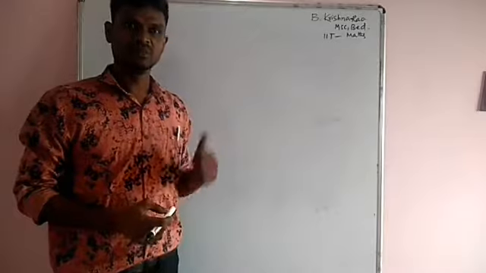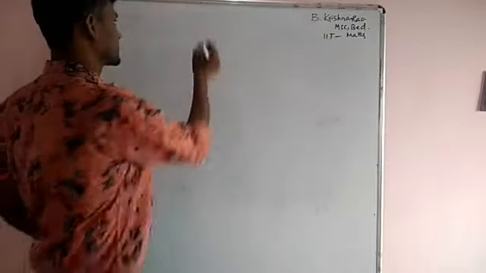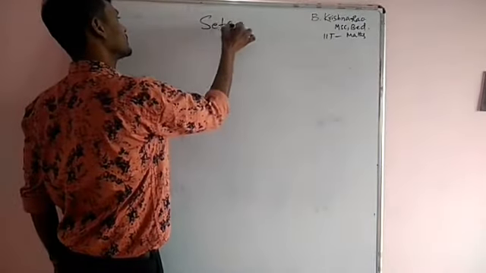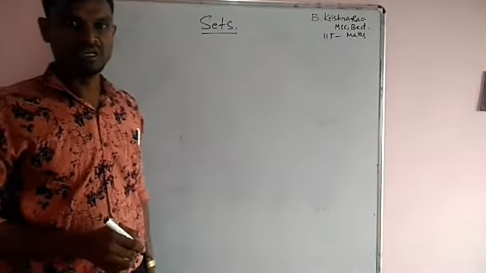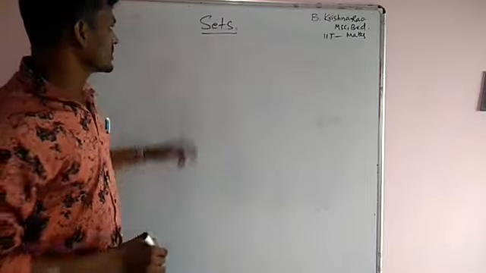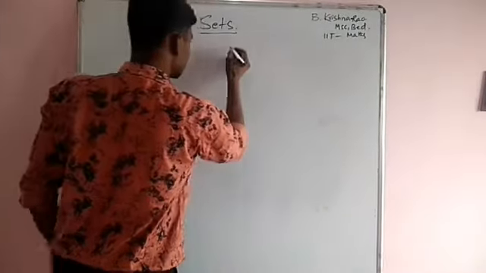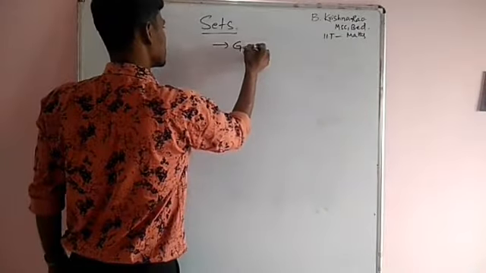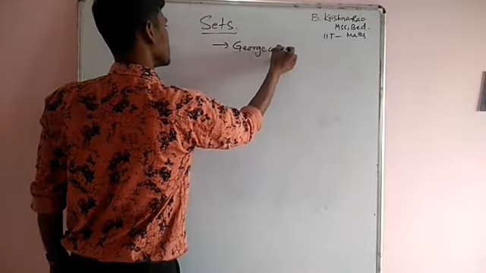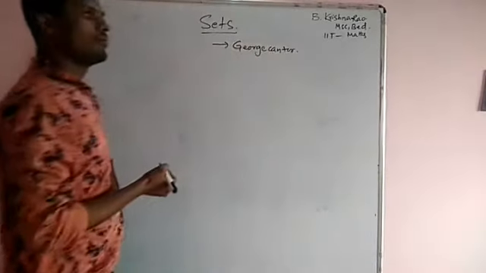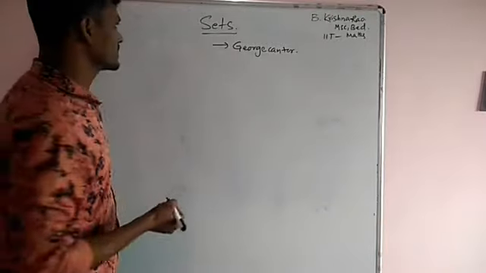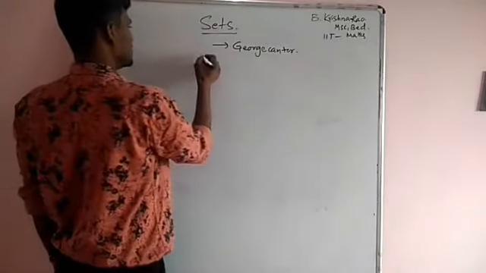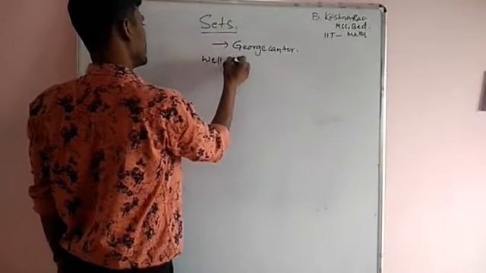Today we have to discuss the topic called sets. Sets is a comparatively new concept in mathematics. Here, set theory was developed by the German mathematician Georg Cantor. What is a set? A set is a well-defined collection of objects. This is called a set, and here, well-defined.